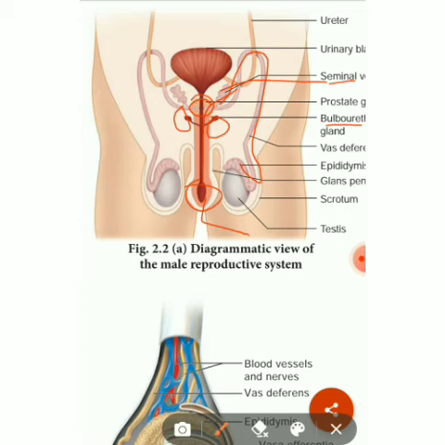The seminal vesicles secrete an alkaline fluid called seminal plasma. This seminal plasma contains fructose sugar, ascorbic acid, prostaglandins, and also the coagulating enzyme called vesiculase. These enhance sperm motility, that means movement. Sperm movement happens with the help of the fluid produced by these glands. With this fluid the sperm move from the epididymis region to the penis region.